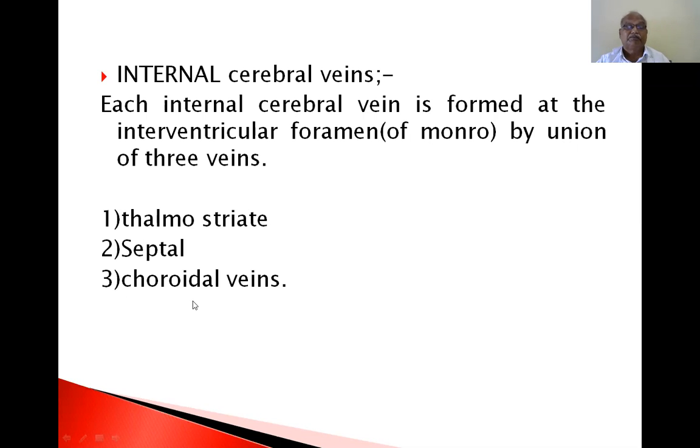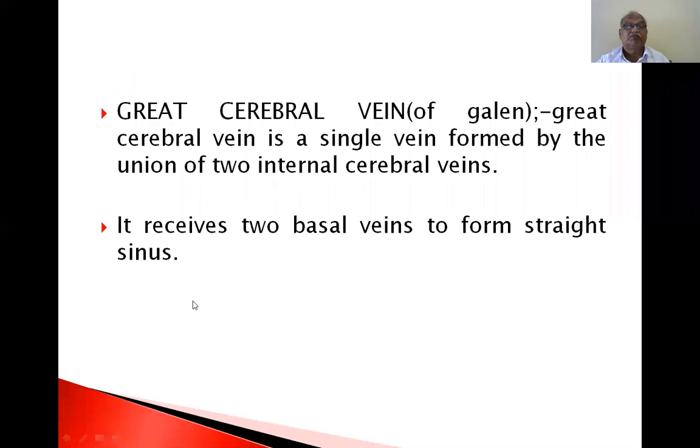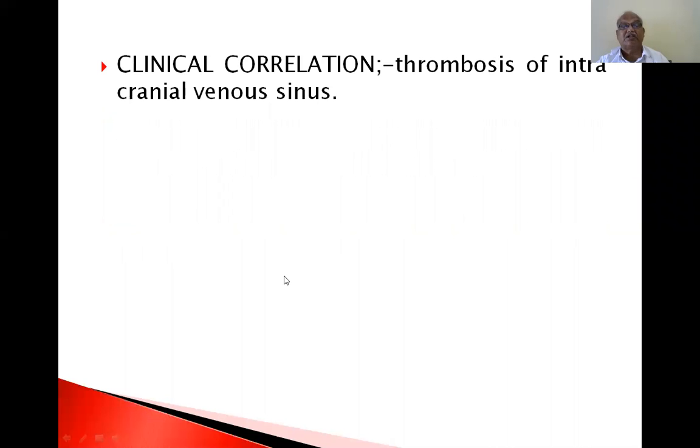The great cerebral vein of Galen is a single vein formed by the union of two internal cerebral veins. It receives the two basal veins to form the straight sinus.